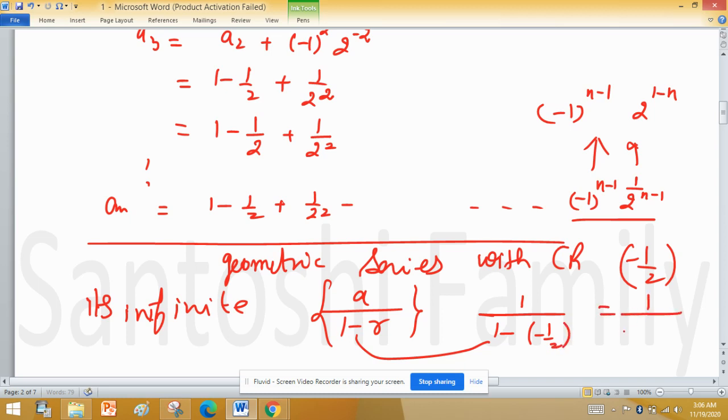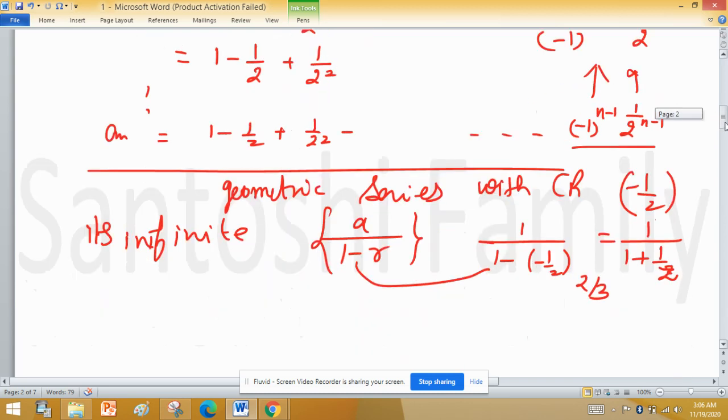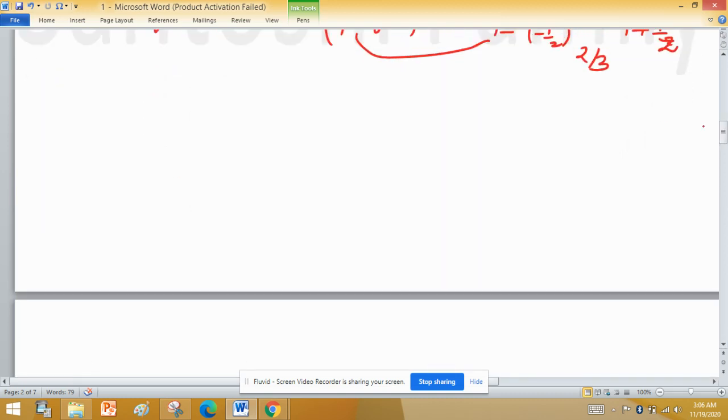So 1 divided by (1 + 1/2) gives 2/3. So the limit of the sequence is 2/3, and a_n is convergent.